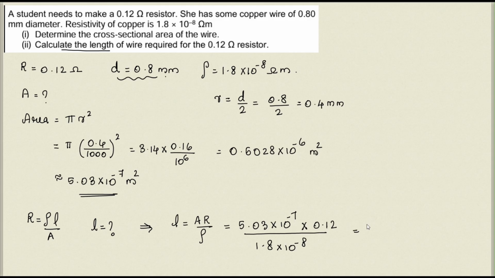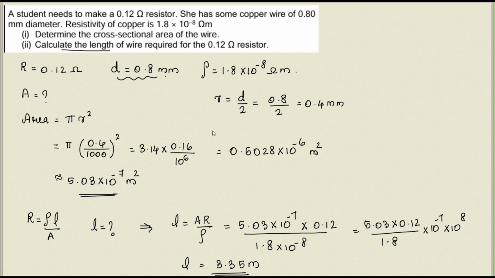Just multiply the remaining part, 5.03 into 0.12 divided by 1.8, into 10 raised to minus 7 into 10 raised to 8. So you will get the answer easily. Length is equal to 3.35 meter. Do the calculation part by yourself. This would be the final answer.